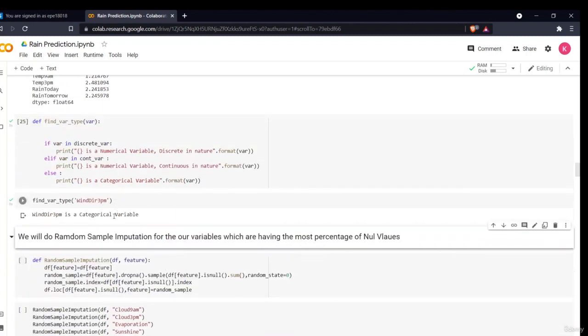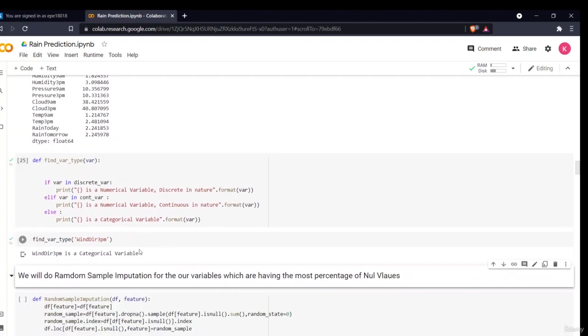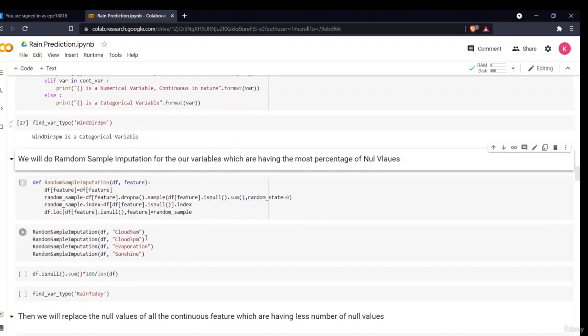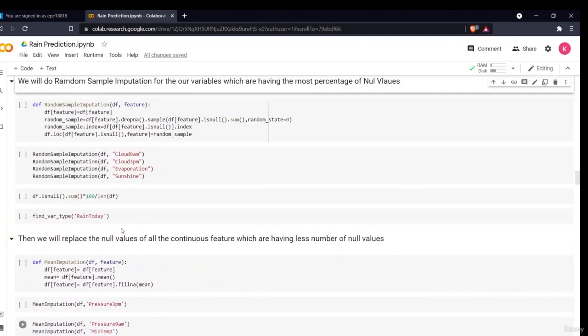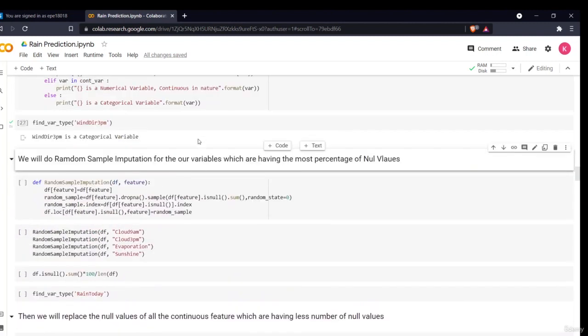So the next thing we will do is random sample imputation for all the variables which have the maximum number of null values. And then we'll be doing the mean imputation. We'll be doing this in our next section, in our next video. So let's proceed.